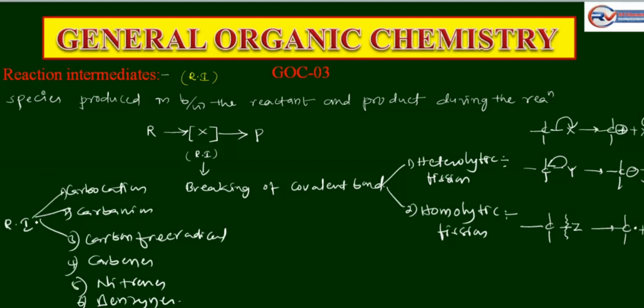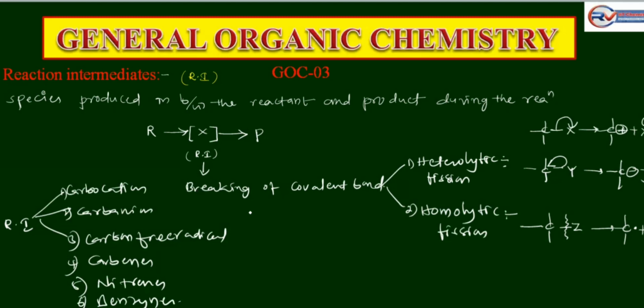All these are reaction intermediates: carbocation, carbanion, carbon free radical, carbenes, nitrenes, benzynes. Today we are going to discuss the carbocation, carbanion and carbon free radical.